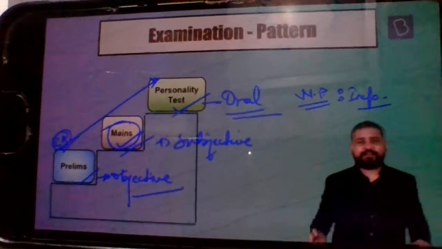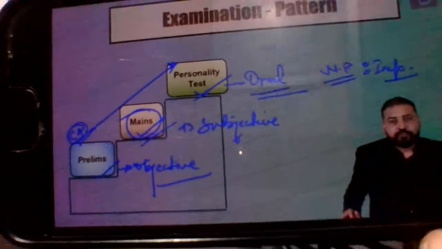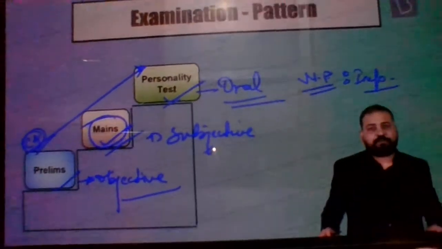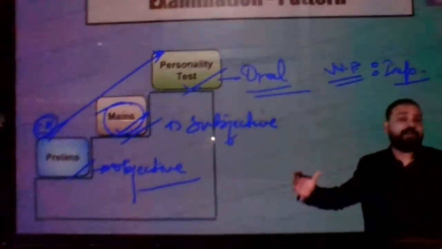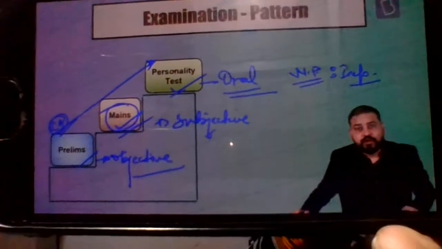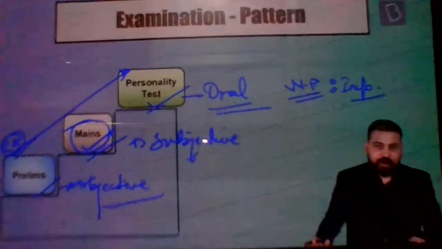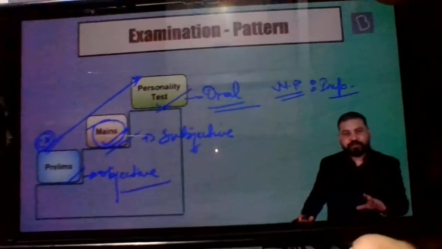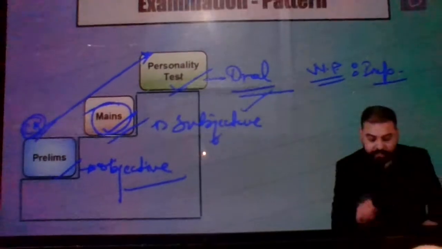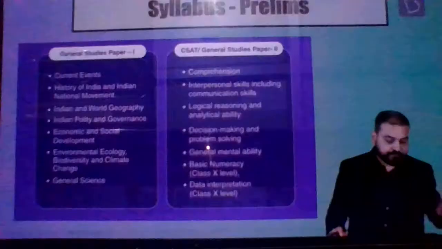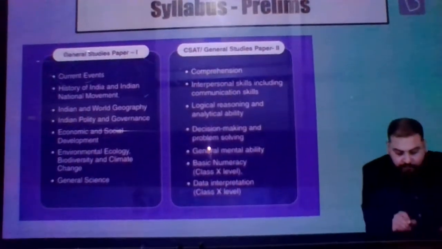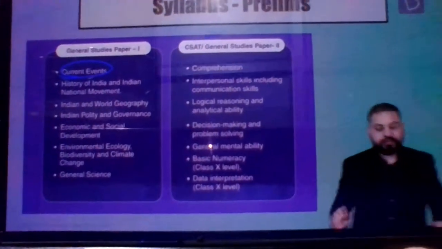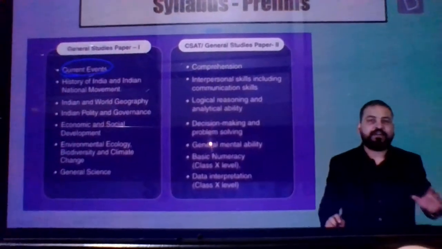And even in your personality test, the people who are sitting there, the gentlemen or the women, they would ask you, what is your view about this particular incident? Usually the questions would be related to events that may have happened in the last few days. So in all the 3 stages of this exam, UPSC, we require the newspaper. So first of all, look at the syllabus. The first line of the prelims syllabus in General Studies Paper 1 clearly says current events.